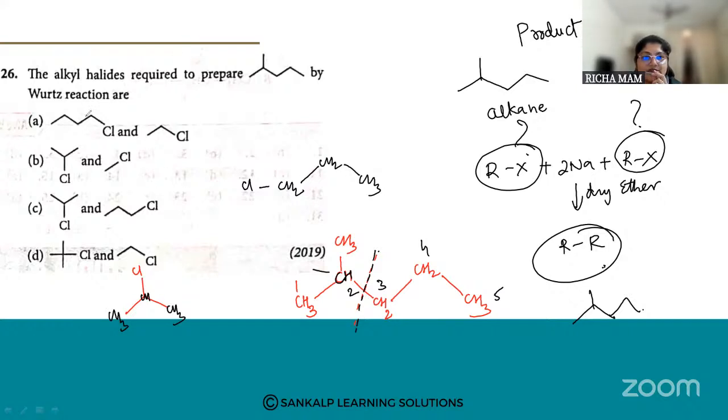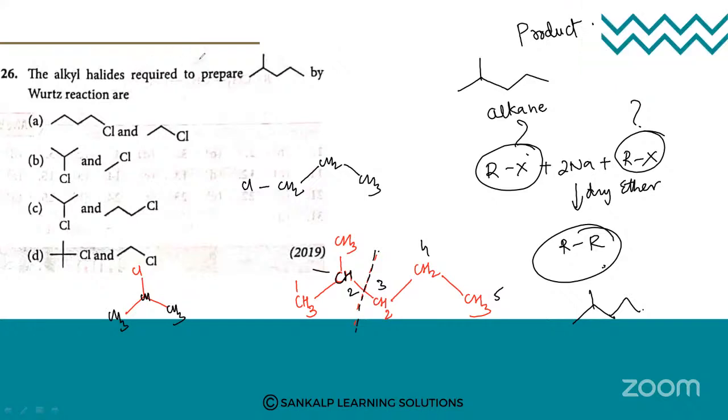So which is the option? Which is the alkyl halide required to prepare this particular compound? So it is option number C, right? Option number C.